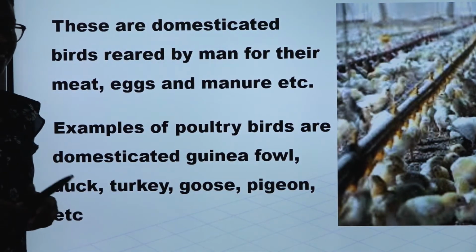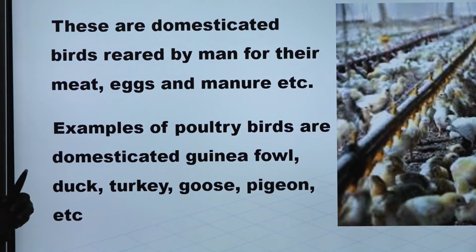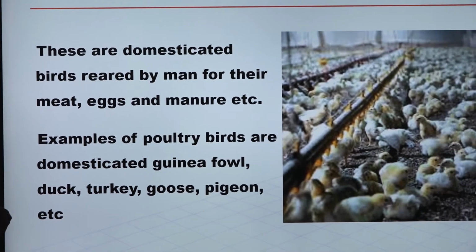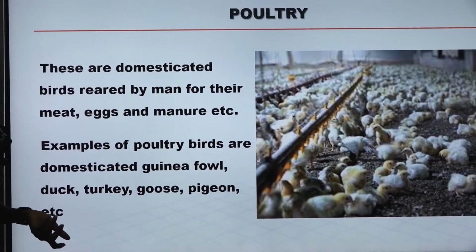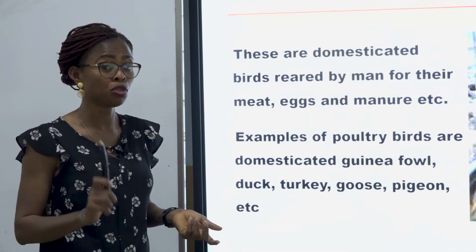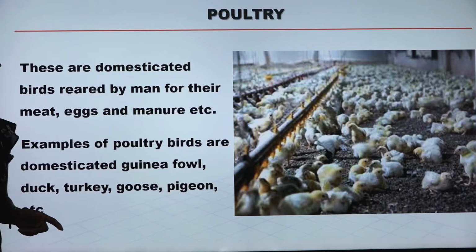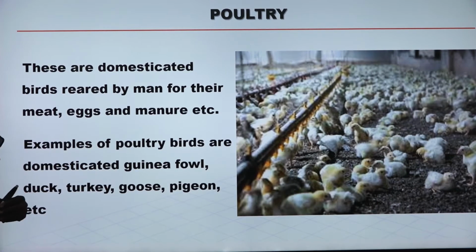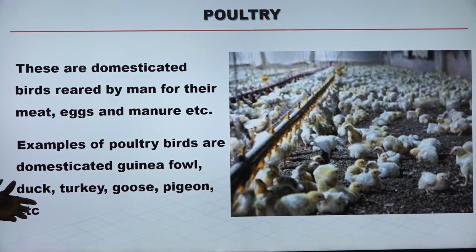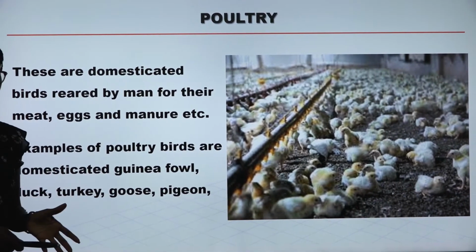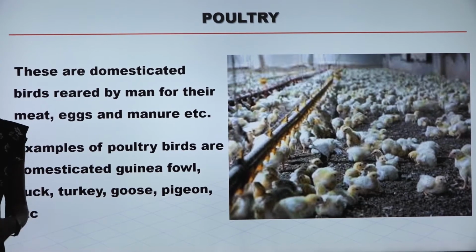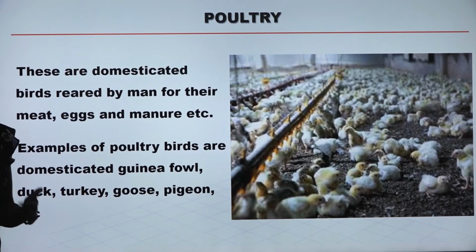Your neighbor? Or someone you know? Yes. Poultry are domesticated birds that are reared by man for the purpose of meat, eggs, and manure. Poultry produce the best manure. That's why their manure is called guano. The manure poultry produce can be used in your farm. For example, you plant maize or you plant groundnuts, you can use poultry manure to help you boost the growth of these plants you have in the farm.